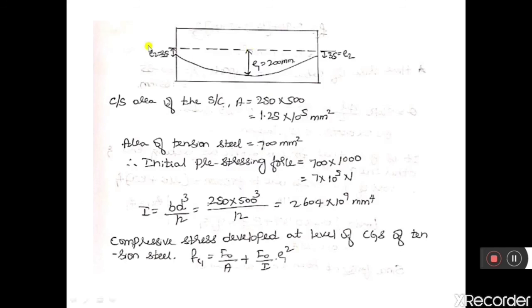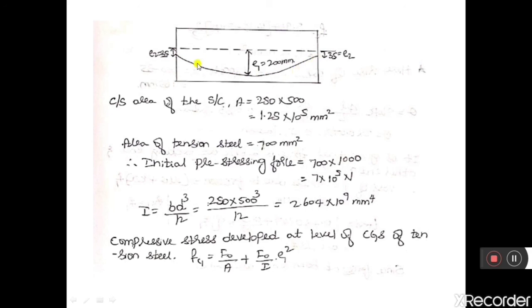See here, if I apply the initial prestressing force at this end, by the time this force travels to this point there will be some loss of prestressing force due to friction.